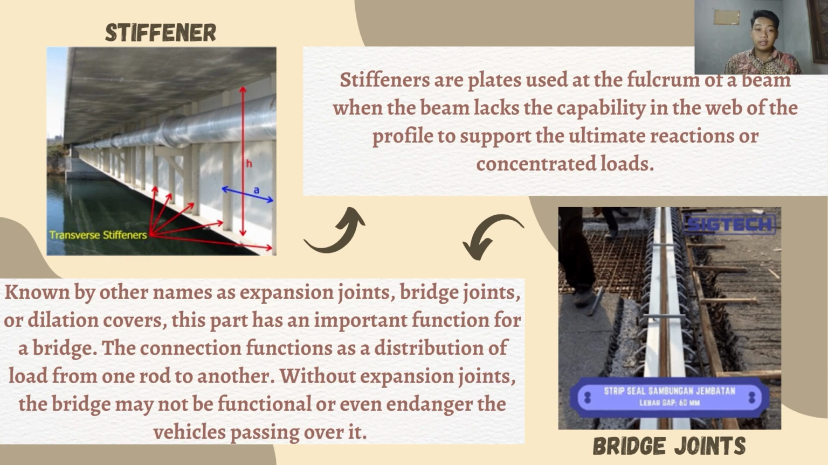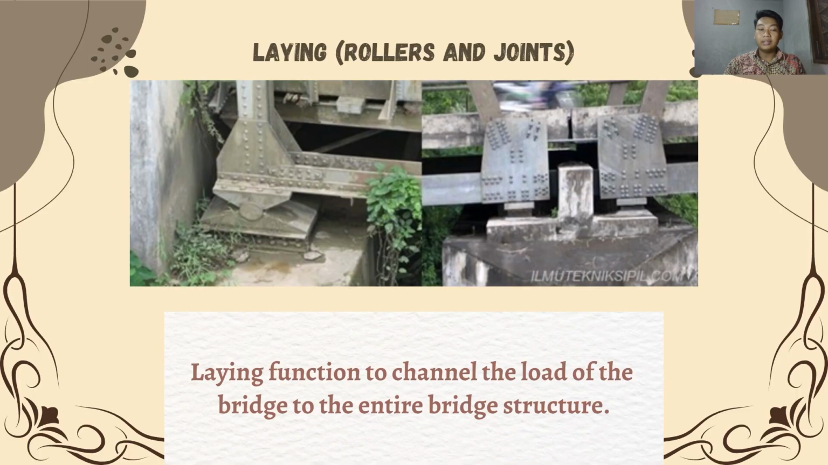7. Bridge joints. Known by other names as expansion joints, bridge joints, or dilatation covers. This part has an important function for a bridge. This connection functions as a distribution of load from one route to another. Without expansion joints, the bridge may not be functional or even endanger the vehicles passing over it. 8. Bearings, rollers, and joints. Bearings function to channel the load of the bridge to the entire bridge structure.